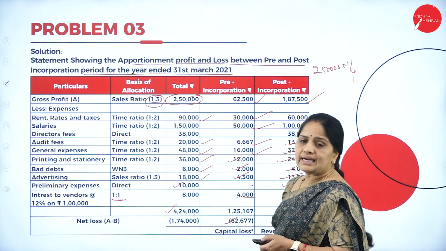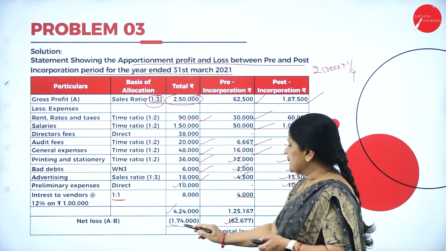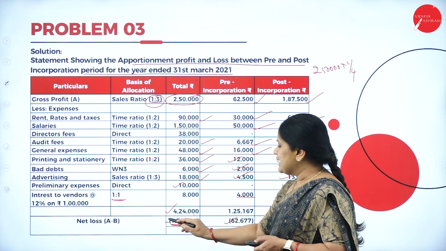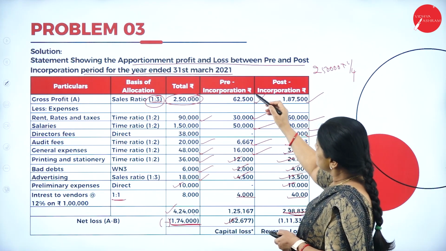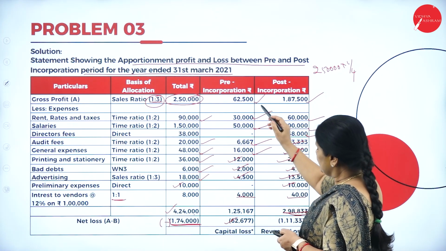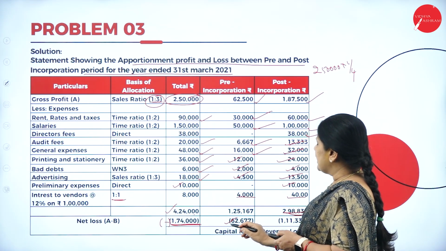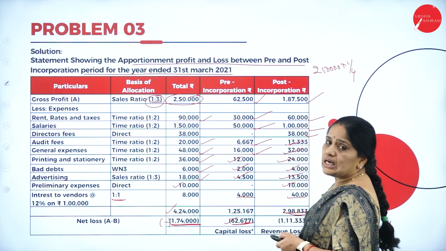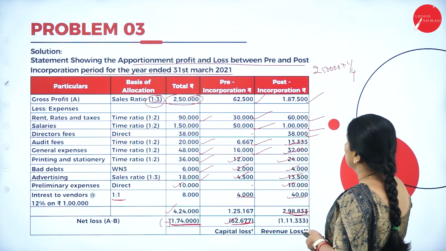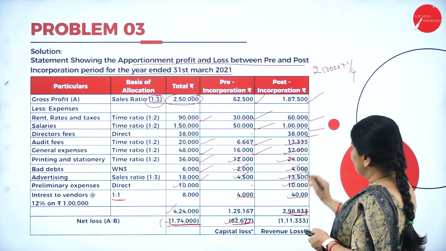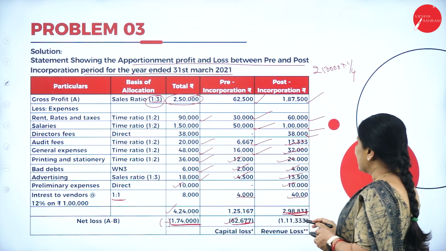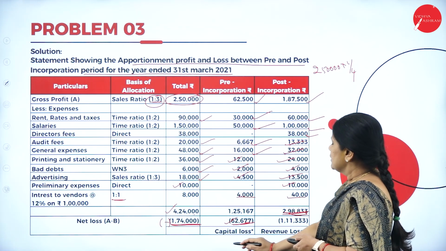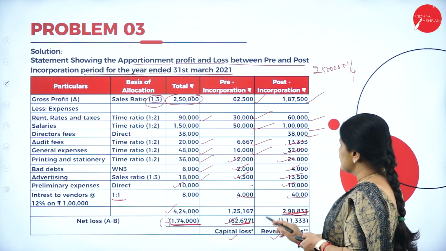We are getting a negative sign, that is minus 1,74,000. Now, from 62,500 you deduct 1,25,167, you get minus 62,667. From 1,87,500 you deduct 2,98,833, you get minus 1,11,333. So this is a capital loss here.